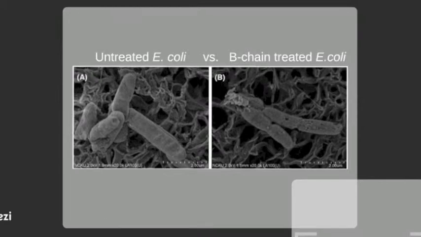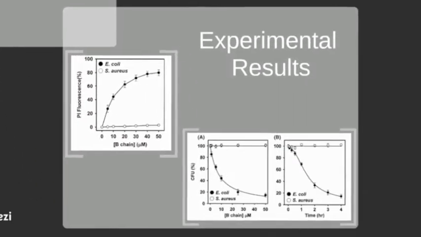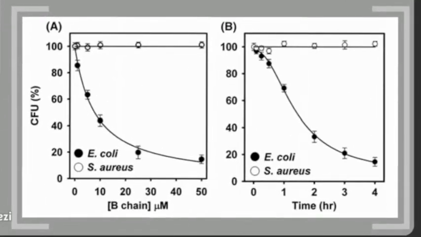Even without the A subunit present, lone B chains of beta-bungarotoxin can cause membrane damage such as wrinkling, surface roughening, and membrane blebbing, shown here. This antibacterial activity is found to be dose-dependent. E. coli growth is inhibited at half its maximum rate at 8 micromolar of injected B chain. This effect is time-dependent as well.